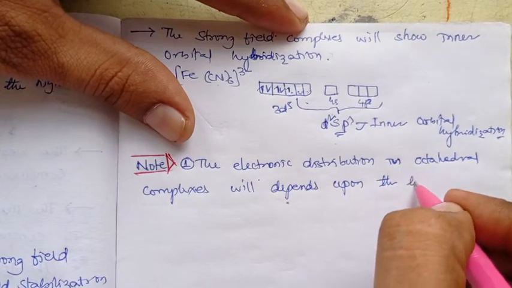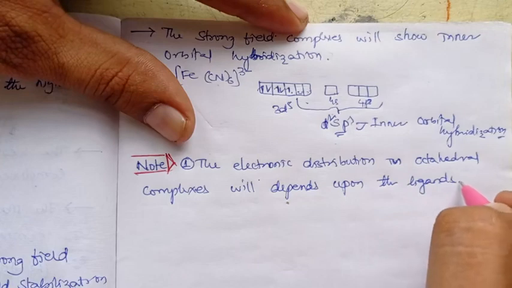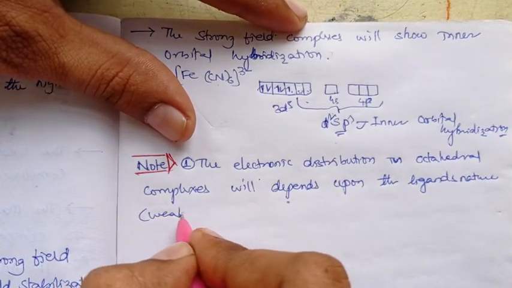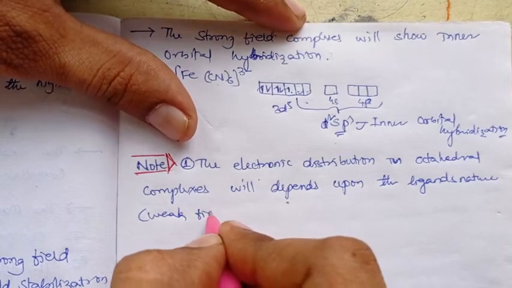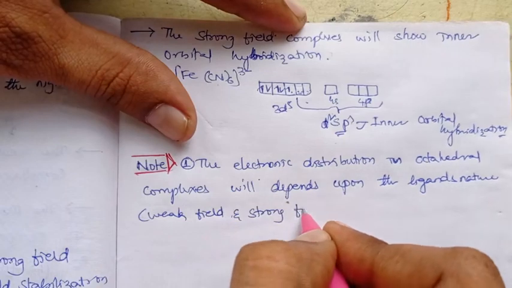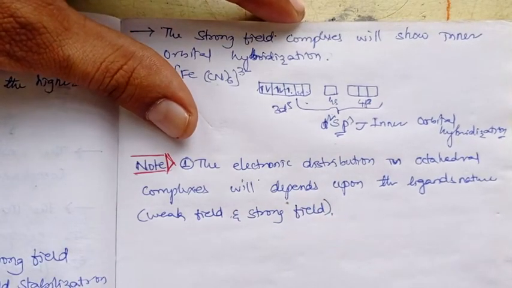will depend upon the ligand's nature, that is weak field and strong field. Isn't it? The electronic configuration will depend upon the ligand's weak field nature or strong field nature.